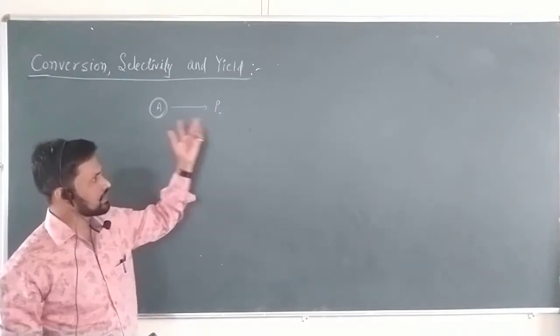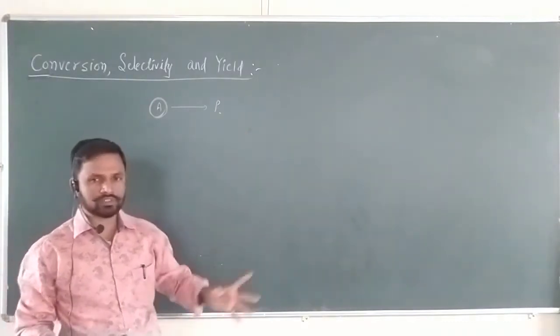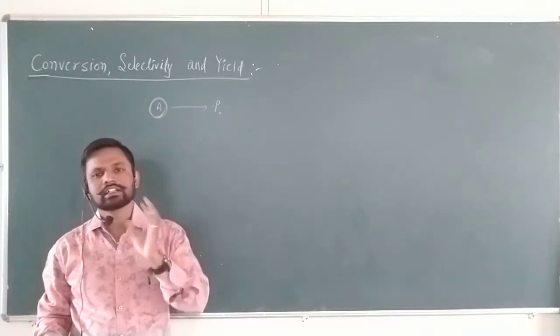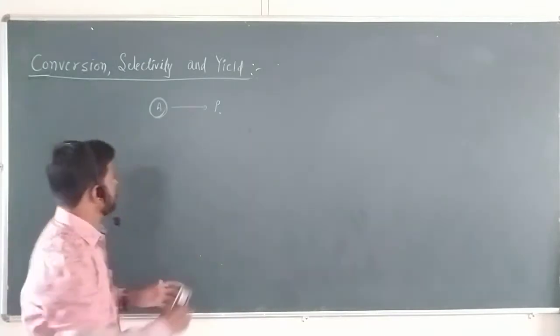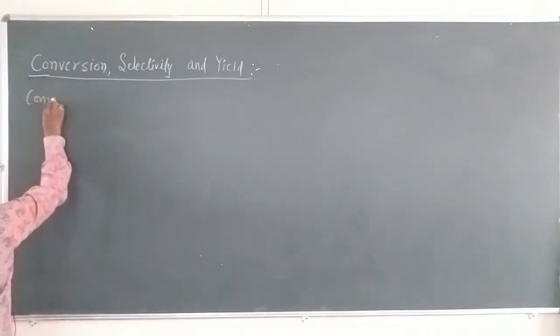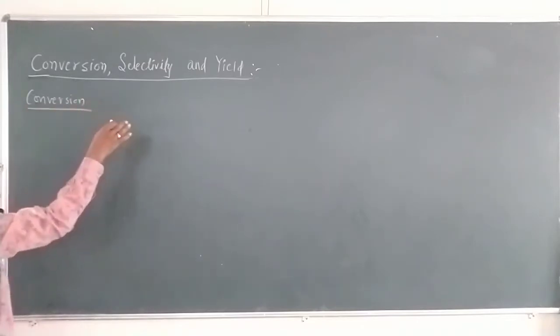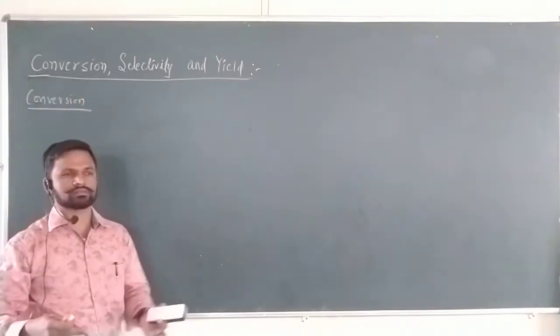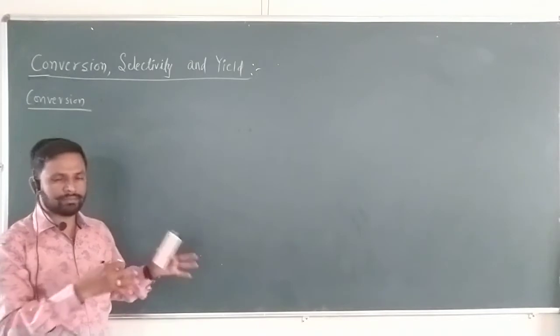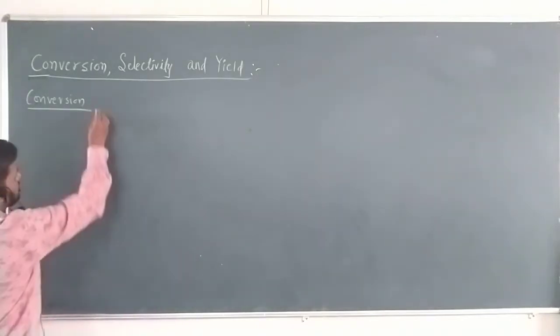The transformation of a reactant into the product, expressed in terms of percentage, is known as the conversion. Okay. See, conversion, selectivity and yield, all these three terms are related to each other in a chemical reaction. Now, how can we define conversion?